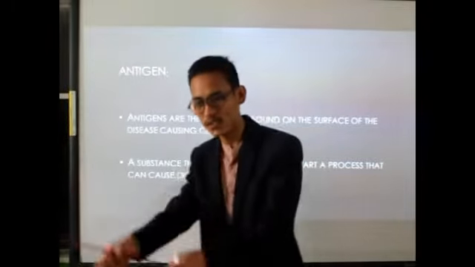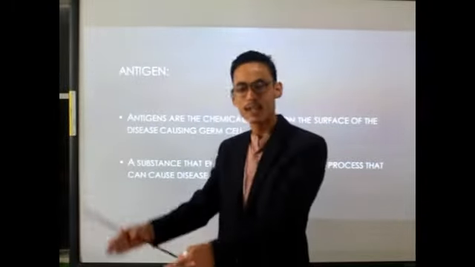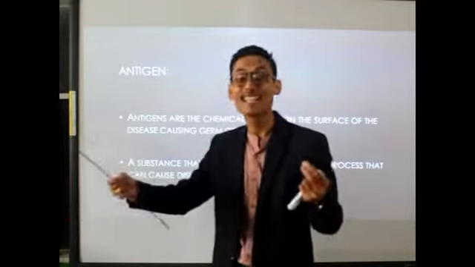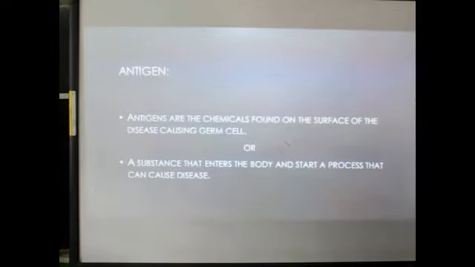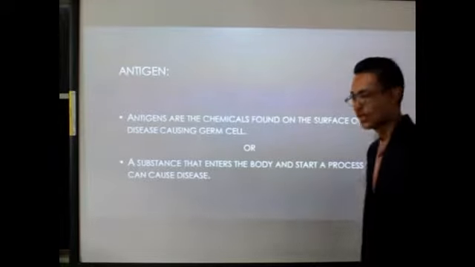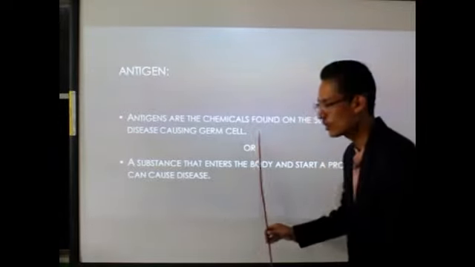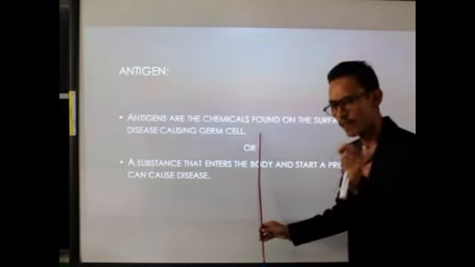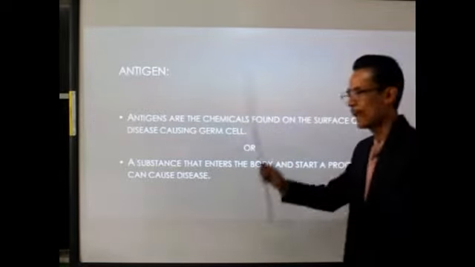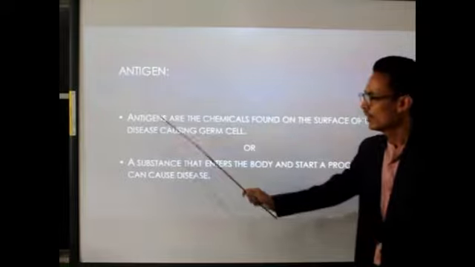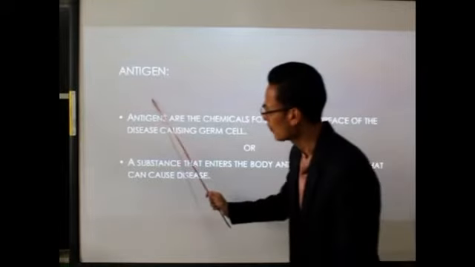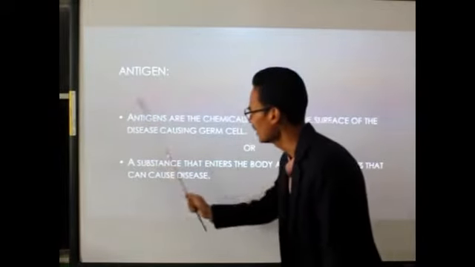Antigens can be introduced in our body naturally or artificially by vaccination. But what is antigen? Antigens are the chemicals found on the surface of the disease-causing germ cells. So whatever the germ cells means, those microbes, those viruses, those bacteria, they are usually called the antigens because they will produce the chemicals which are called the antigens.